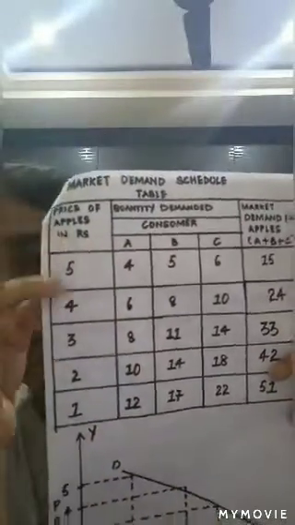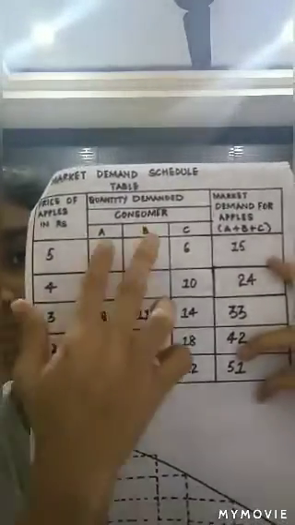And the second one is the market demand schedule. The market demand schedule means the list of quantities purchased by different consumers in the market at different prices during a given period of time. This means that this is the total demand for a particular commodity, and this can be better understood with the help of this table. Here, we have taken the prices of apples and the quantity demanded by 3 different consumers, and this is the total demand.